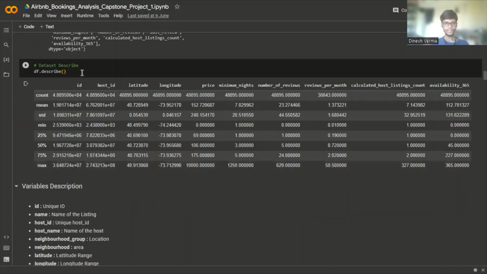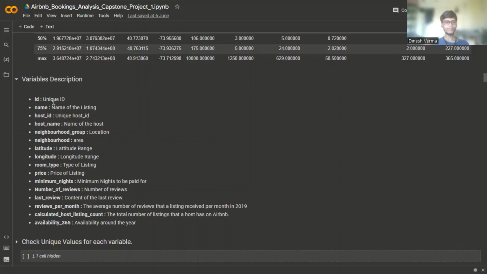This is the summary statistics of the dataset. Here we can see that there are some listings whose minimum price value is 0. So for the data analysis, we are using listings whose price is greater than 0. And we can also see that 75% of the listings lie under the $175 price. So for the data analysis, mostly we will use prices below $175 and above $175 to show relations with other features or variables.